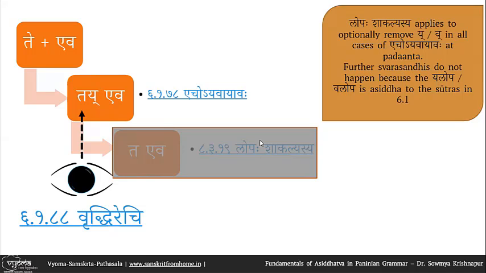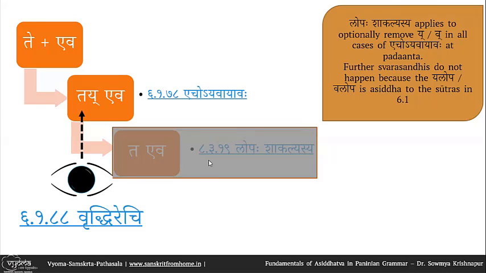So this Lopah shakalyasya is actually a very important sutra. So it applies to optionally remove the yakara and vakara in all cases of echoyavayavah at padanta. So if we are applying the ayadi sandhi at the end of a pada, so always there is ay, av, ay, av, which are all avarna purva padanta yakara vakara, followed by ach. If we are doing echoyavayavah, there is always an ach letter following. So since the conditions are satisfied, we can always apply this optionally.